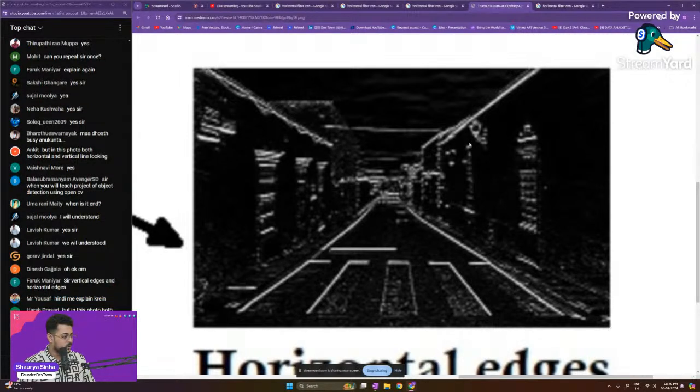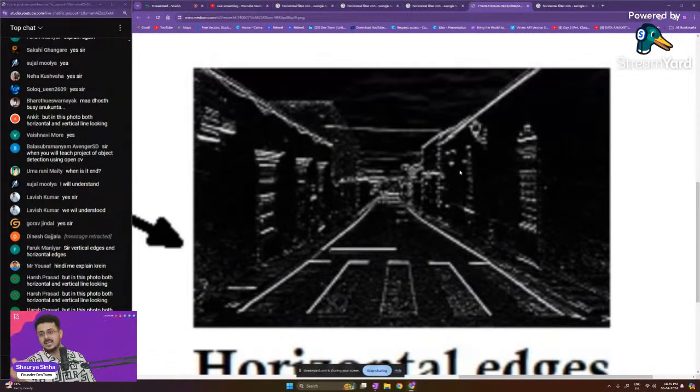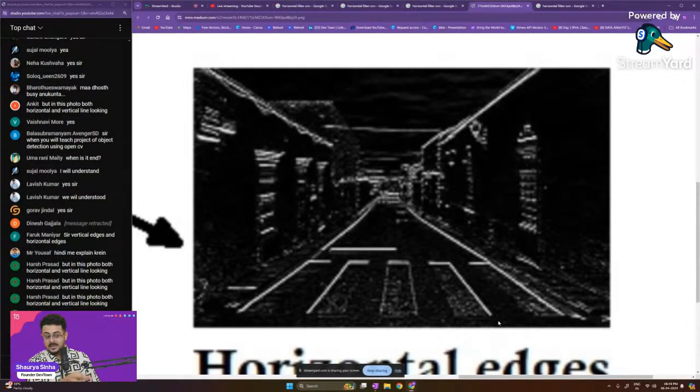But in this photo, both horizontal and vertical lines are showing up. The reason is, think about it guys, this is common sense. When you take any vertical line right over here, there's literally no vertical line here. These are tilted lines. When you draw a tilted line, at a little bit of an angle, there is a vertical component and a horizontal component. That is how you get a tilted line. So it is able to find that out.